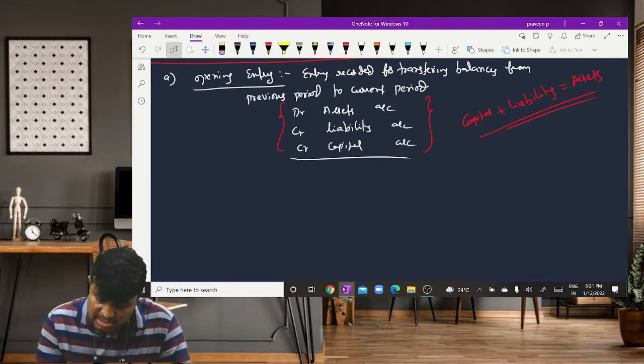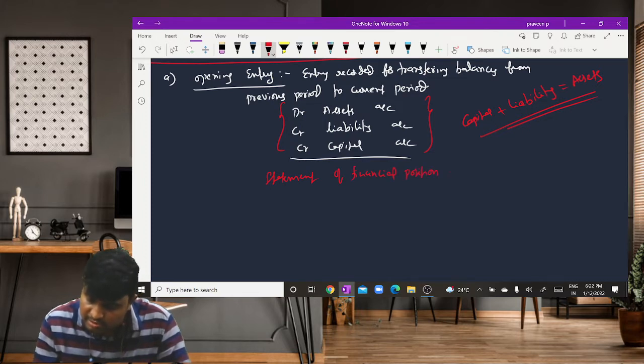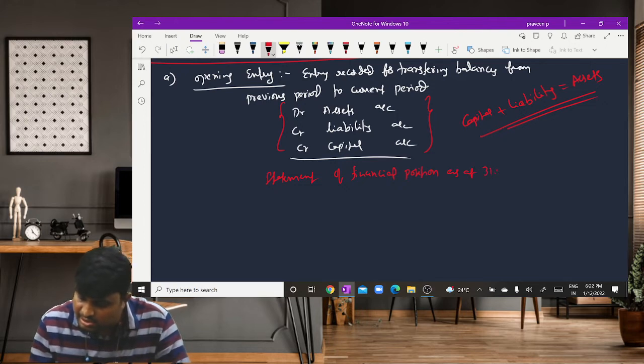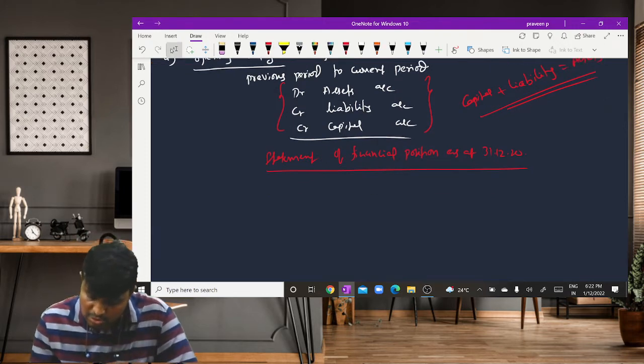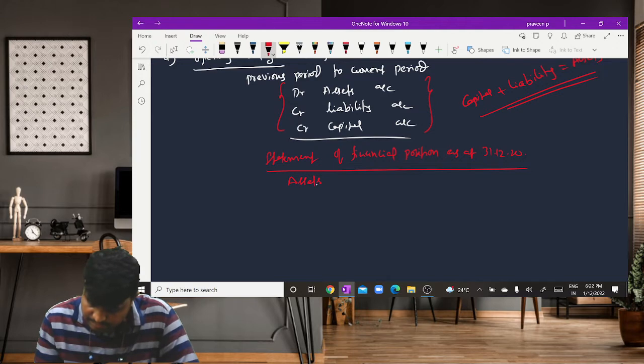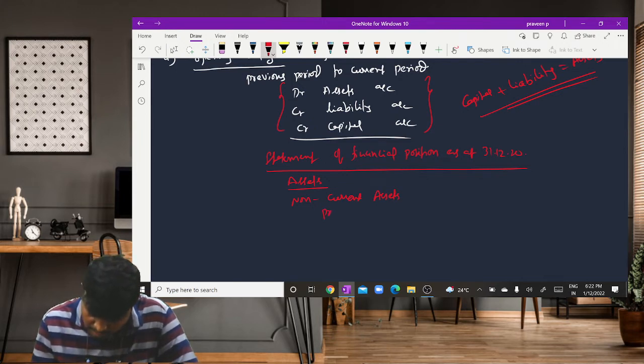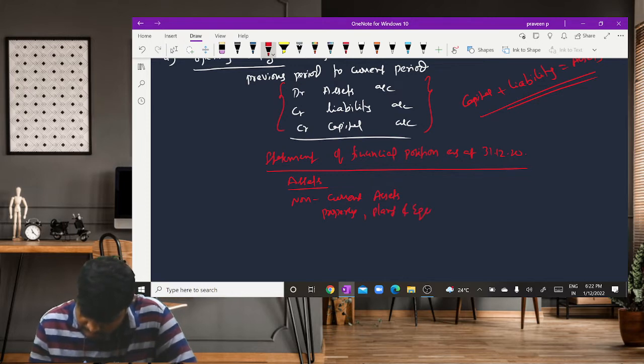For example, coming to the statement of financial position as at 31st December 2020. Coming to the assets, in non-current assets we have property, plant and equipment 20,000.